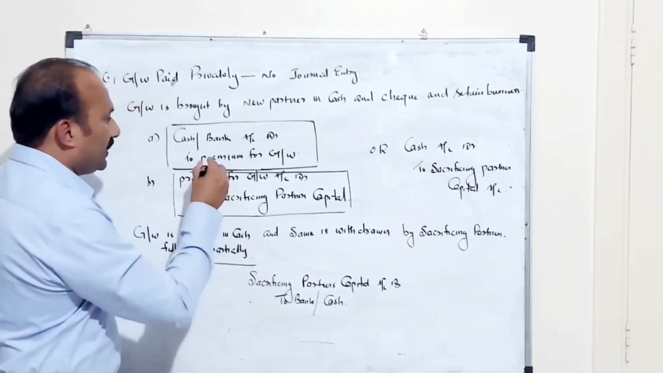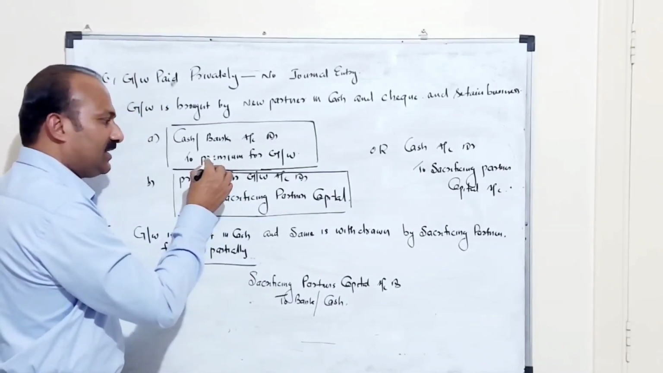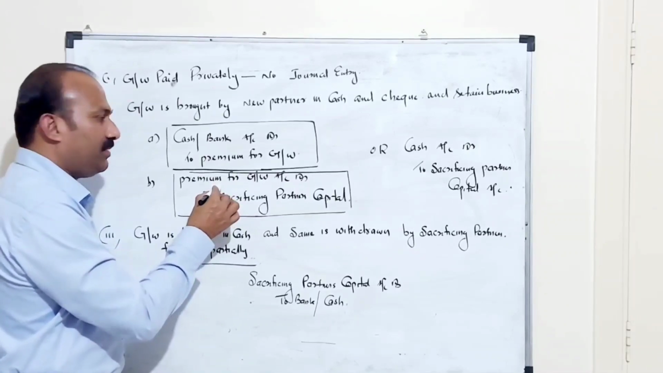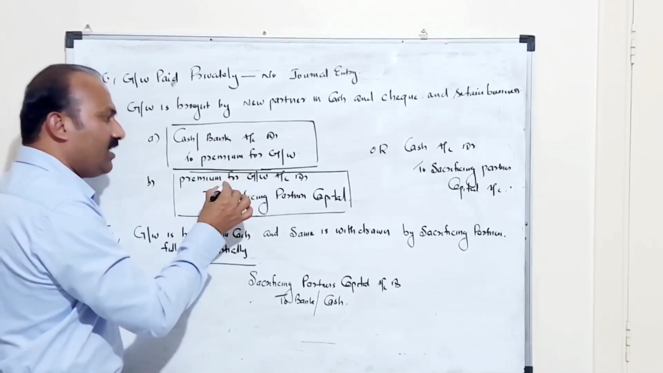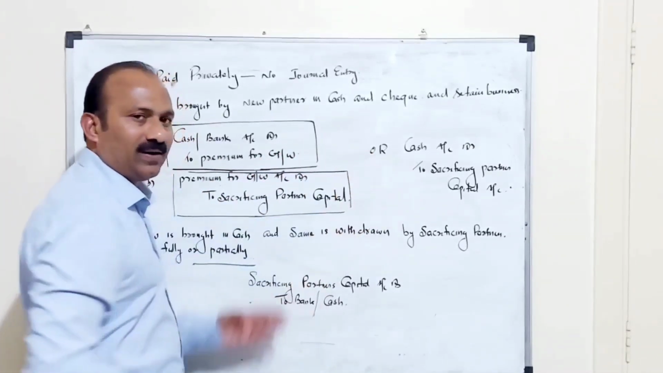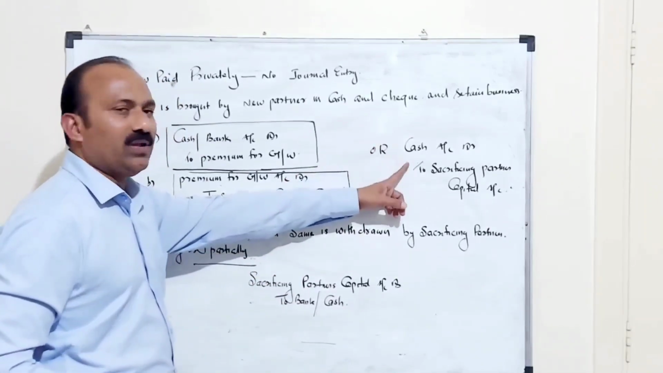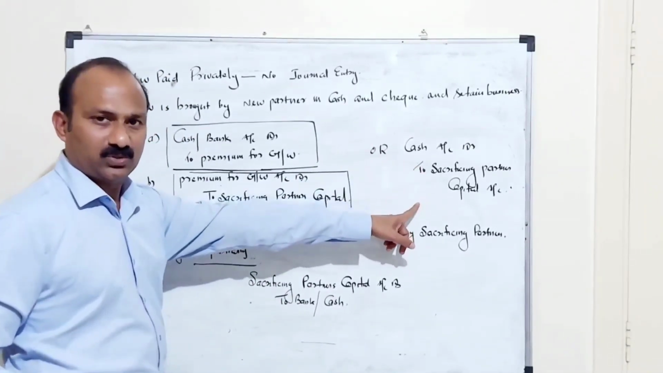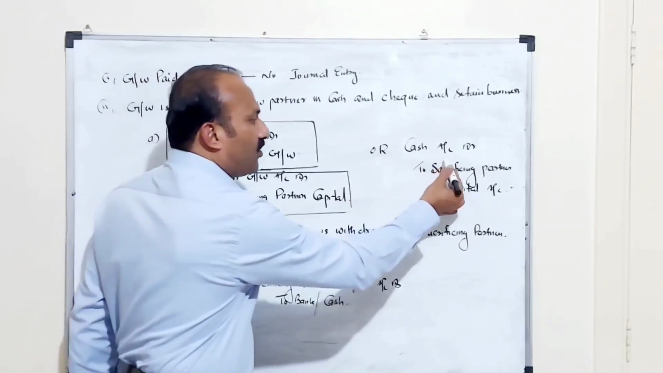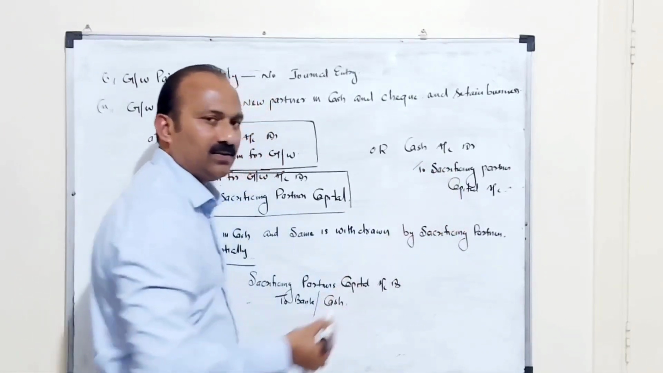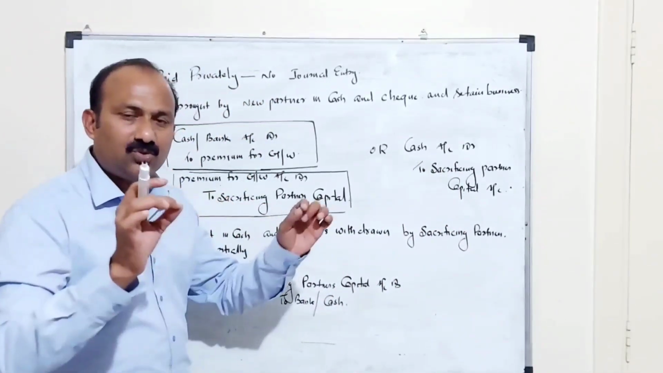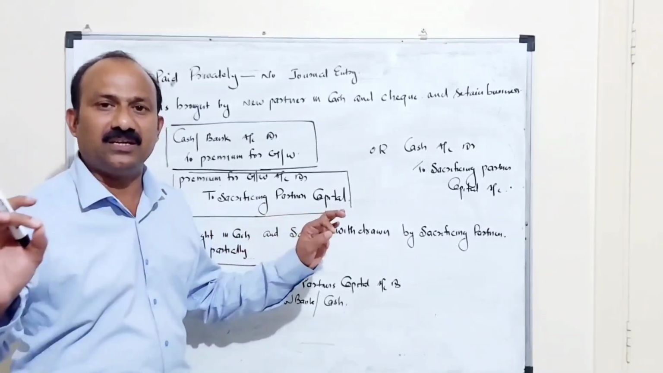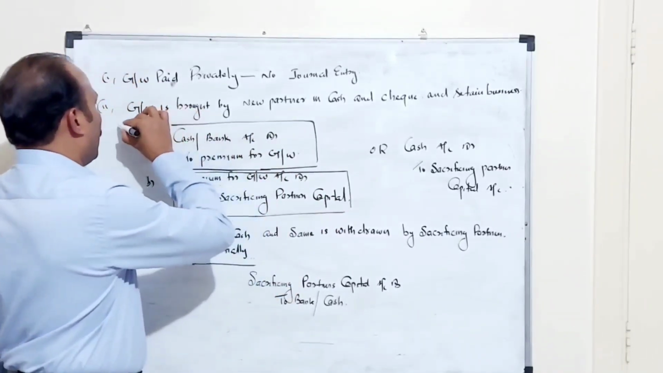Here in one entry premium is credited and in the other premium is debited, so both of them will nullify. So instead of passing these two entries, we can pass only one entry. That is also possible. The entry is cash account debited to sacrificing partners' capital accounts. The ratio always will be the sacrificing ratio. This is the second point.